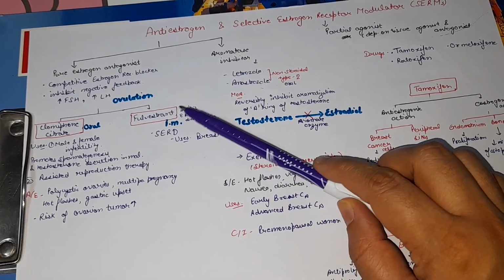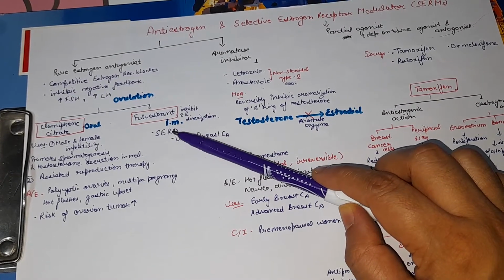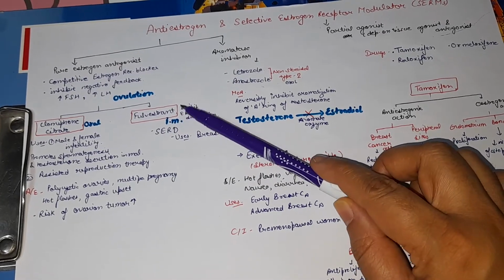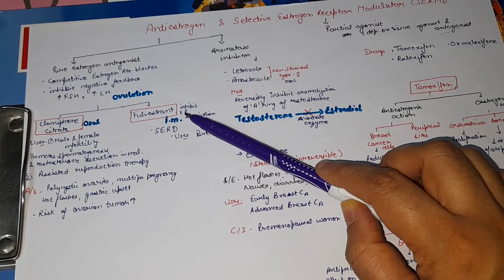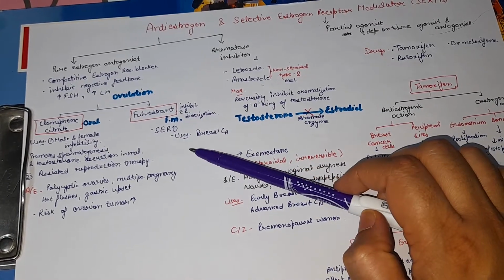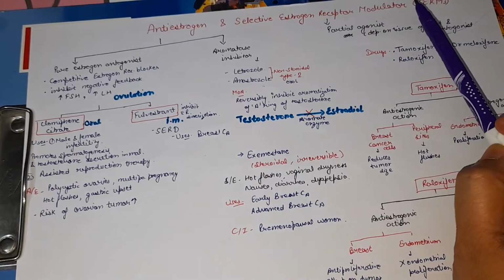Next is fulvestrant. Its mechanism of action is, as we discussed, these estrogen receptors bind to the nucleus and there will be estrogen receptor dimerization. So it inhibits this estrogen receptor dimerization. Fulvestrant is used in the treatment of breast carcinoma where these SERMs cannot be used.